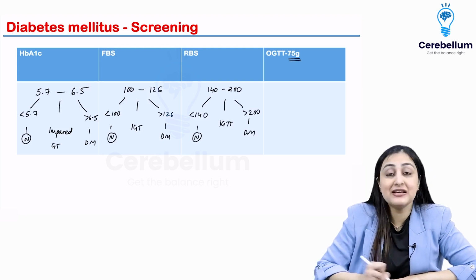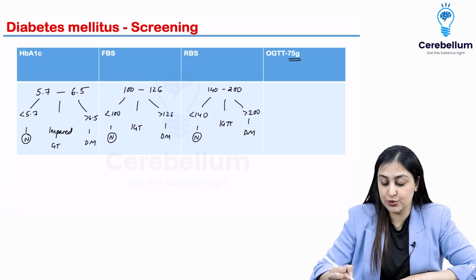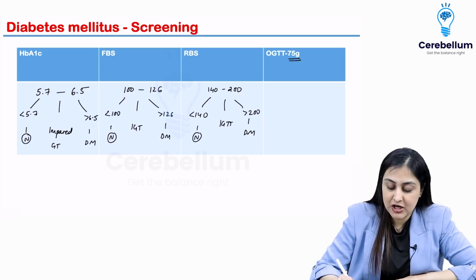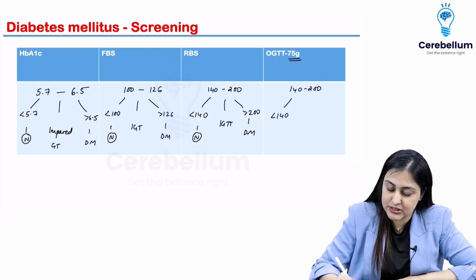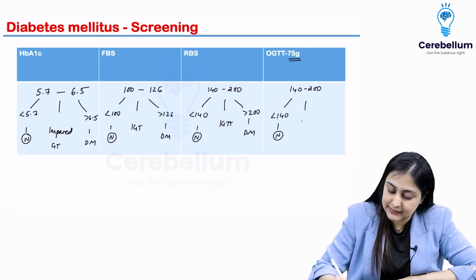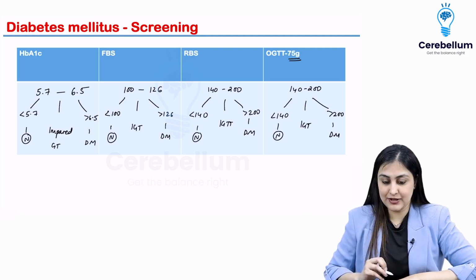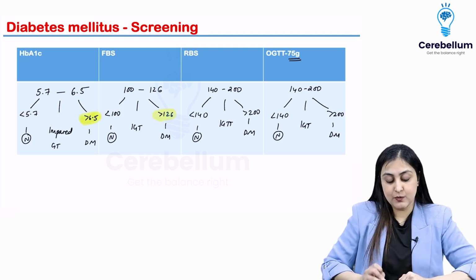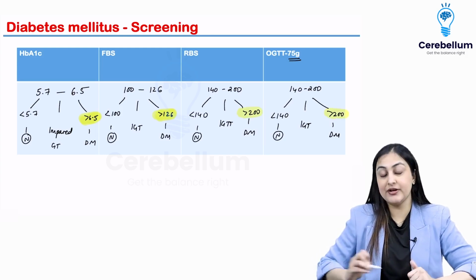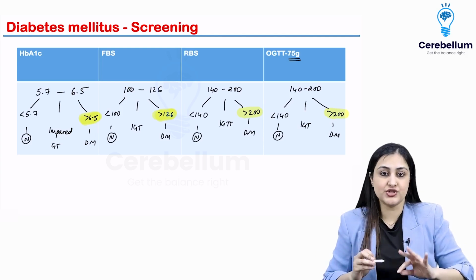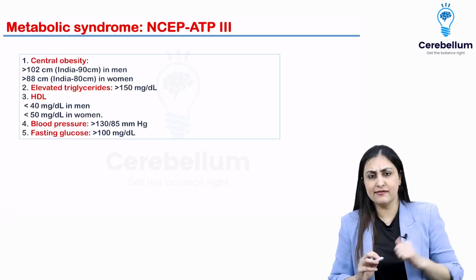OGTT is after giving a 75 gram glucose load and then measuring after 2 hours. Again, it's the same range, 140 to 200. Less than 140 is normal, in between is impaired, and more than 200 is diabetes mellitus. All right. Just to repeat, diabetes is more than 6.5 HbA1c, 126 fasting, and 200 random or after OGTT. Alright, so this is about the values.